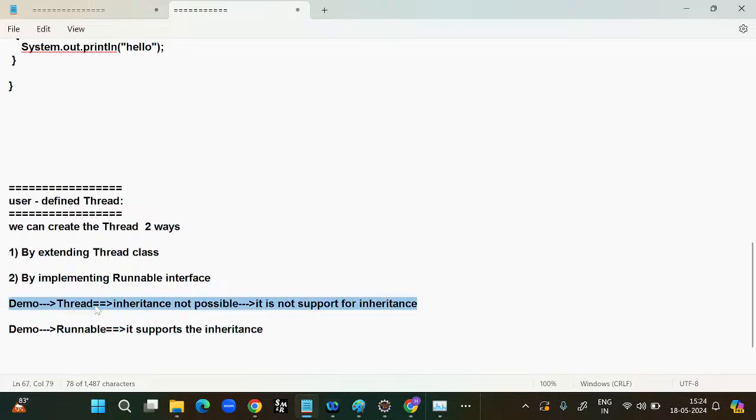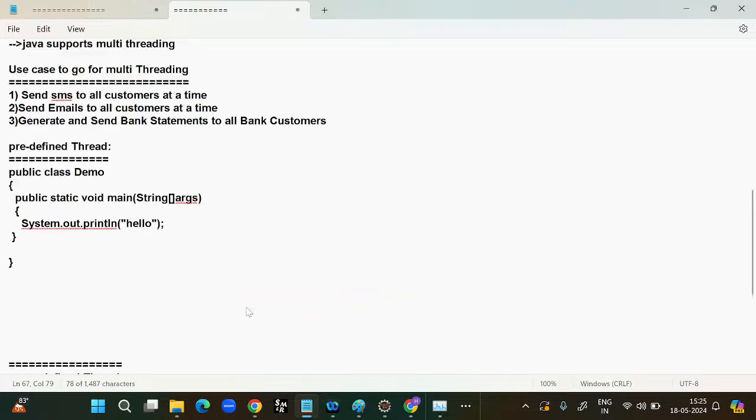Why? Because Thread is already a class, so we are able to inherit the properties from only one class. If you want to inherit properties from a different class, inheritance is not possible. That's why this approach is not recommended. The second approach is recommended because this is an interface. If you want to inherit any properties in future, you can extend any class. So always this way is recommended, and this way is not recommended.